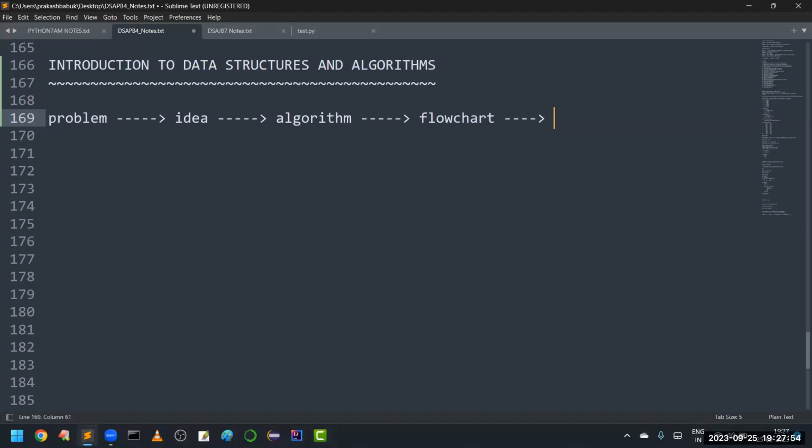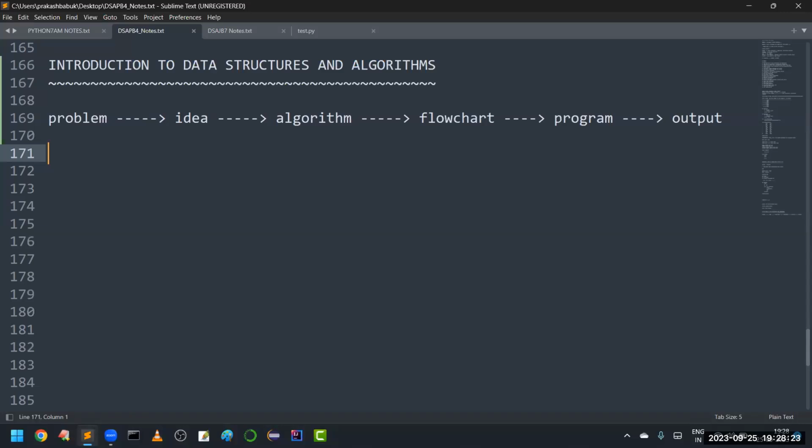After completion of all these things, we will go for a program, and once you execute the program, you will get outputs. This is the general sequence. When you have a problem, you have to think about the solution and apply some idea. If you are unable to get it, you can go for an algorithm. Then if you still cannot solve the problem, better to go for a flowchart.